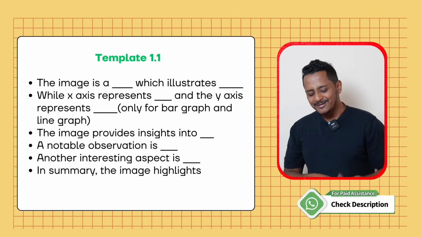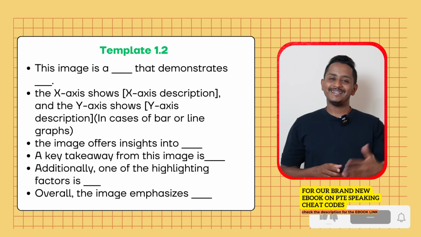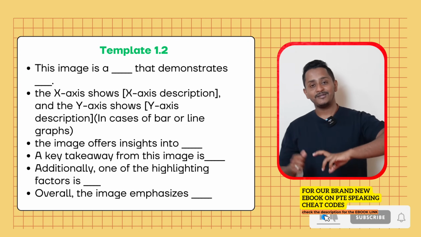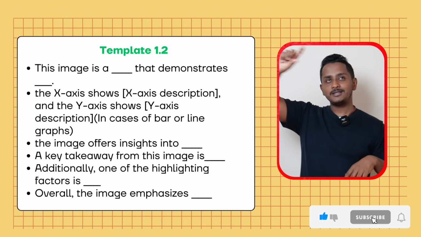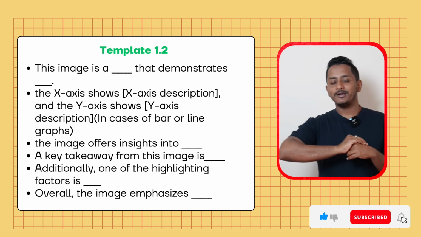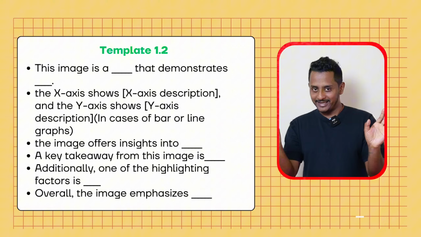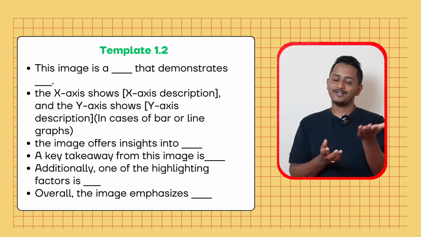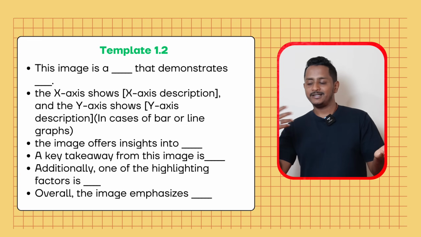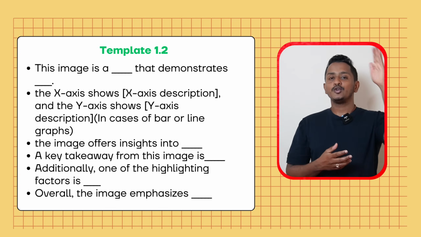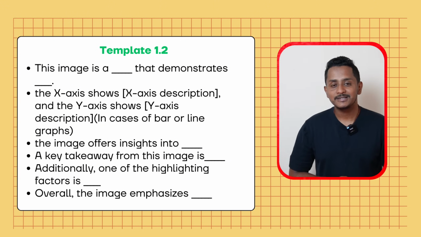But if you think this template is also difficult for me, then we have template 1.2. Let's understand that. The image is a bar graph that demonstrates the number of students who passed in the exam from 1990 till 2025. The x-axis shows whatever you see in the x-axis. You read that. The x-axis shows the years from 1990 to 2025. The y-axis shows the percentage of students who passed.